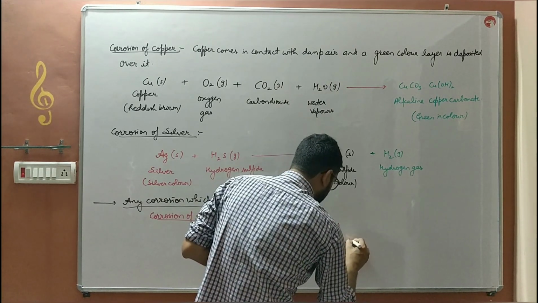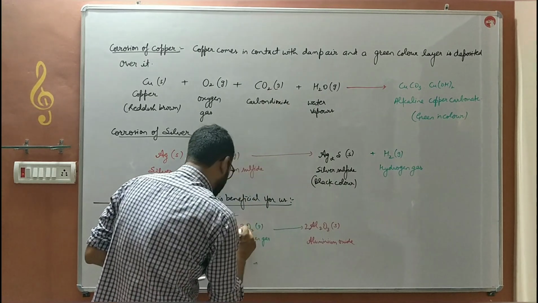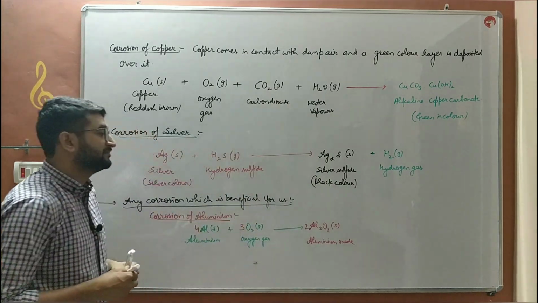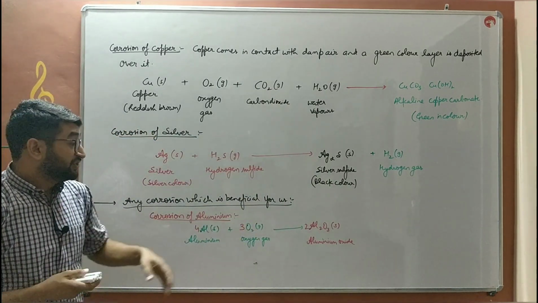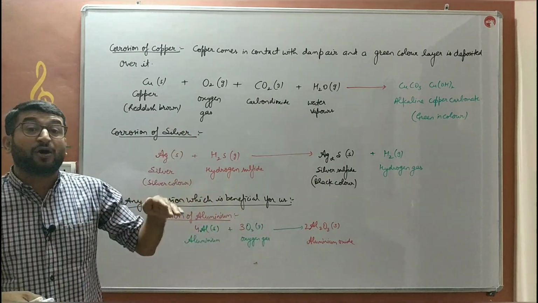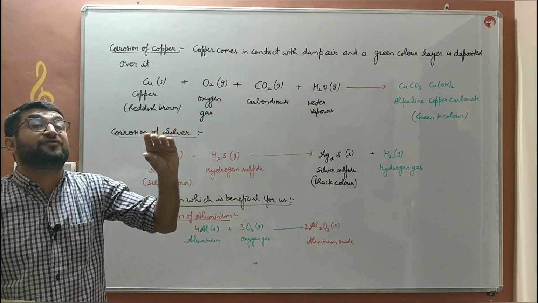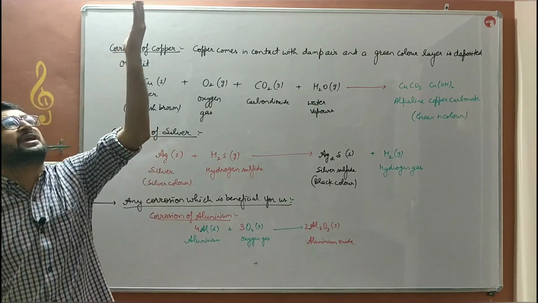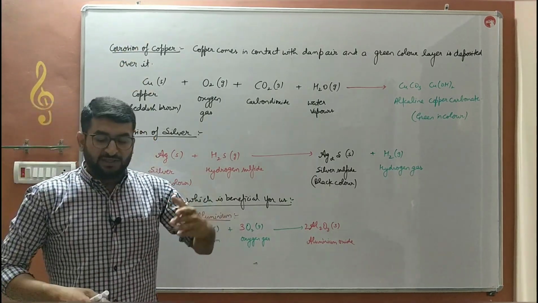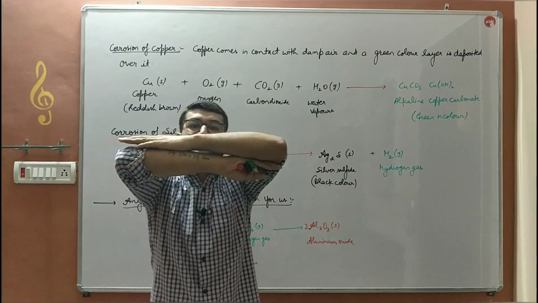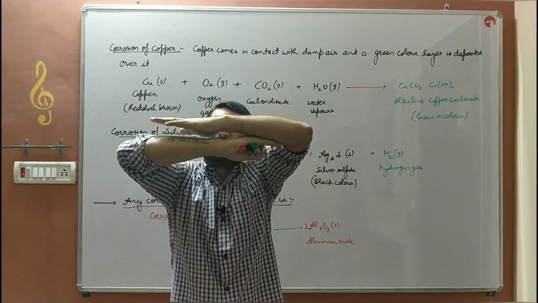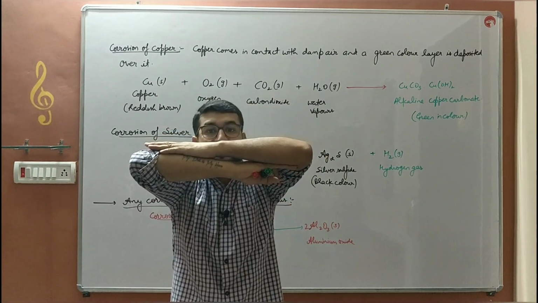This aluminium oxide layer is a protective layer bache. This layer does not allow the beneath layers of aluminium metal to come in contact with oxygen. Ye maan lo bache aluminium ka ek bartan hai, uski layers hain. Ye upar wali layer hai, neeche wali saari layer aluminium ki hai bache, pure metal hai.